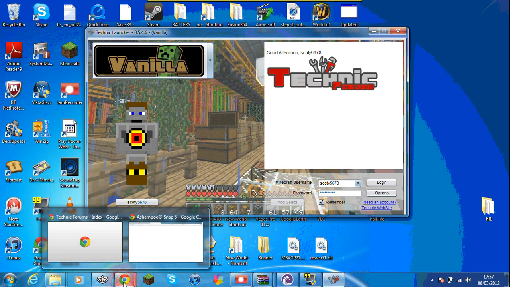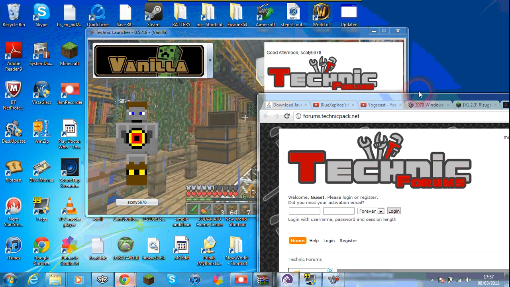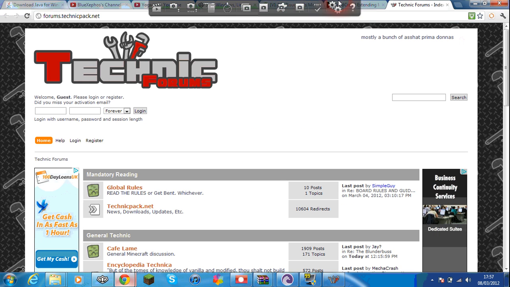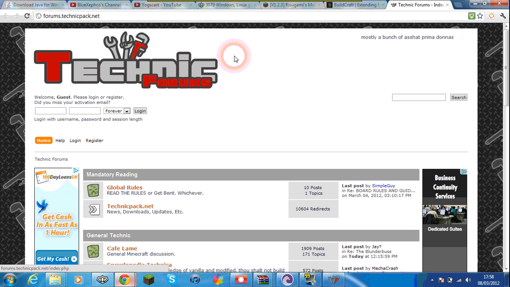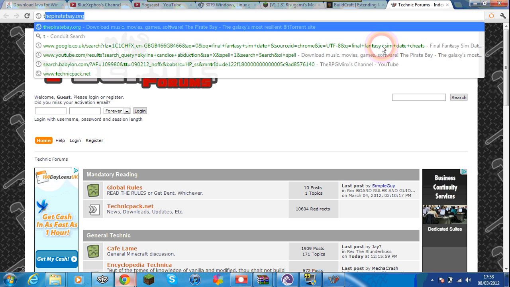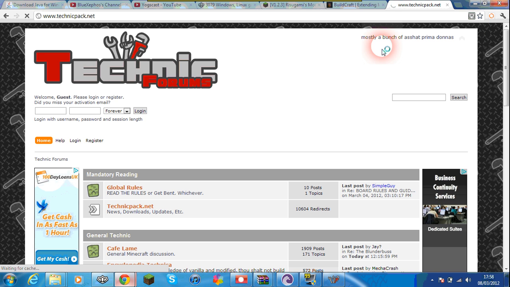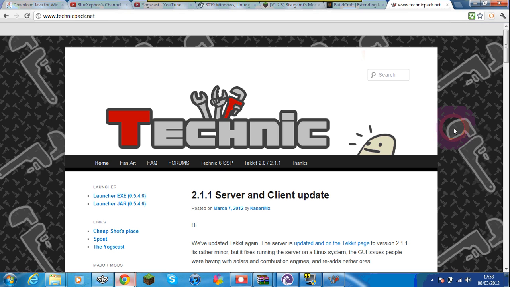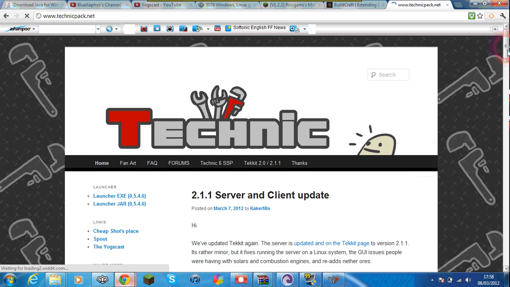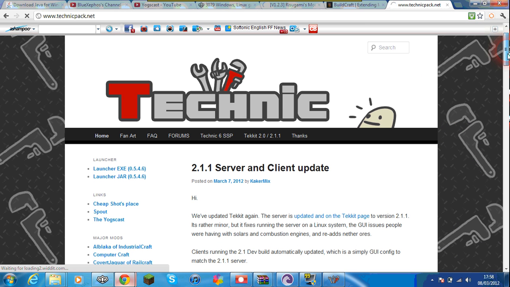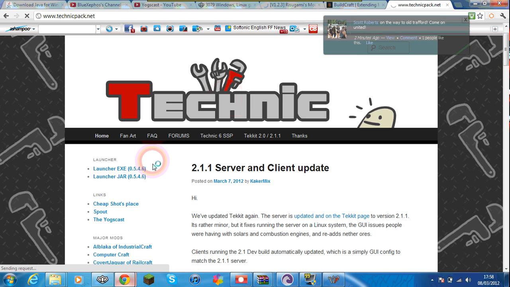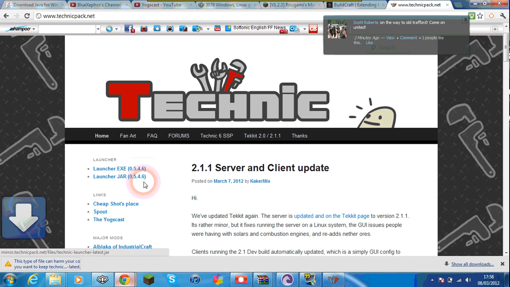So first of all, what you want to do is open up this. Just ignore that thing up there, just function recording well. You want to type in, or I'll give you the link anyway. The link will be in the description, guys. Go to this website here, technicpack.net, and then where it says here launcher exe or launcher jar, click on launcher jar.